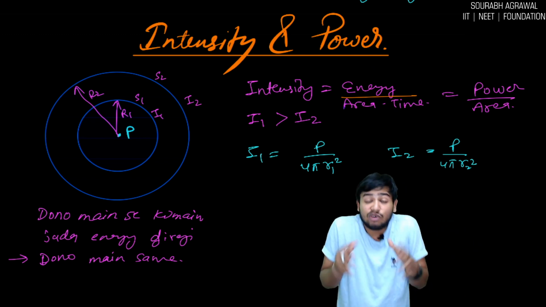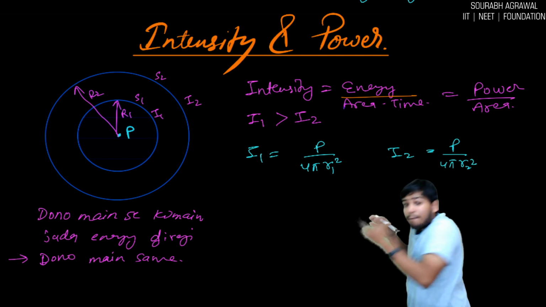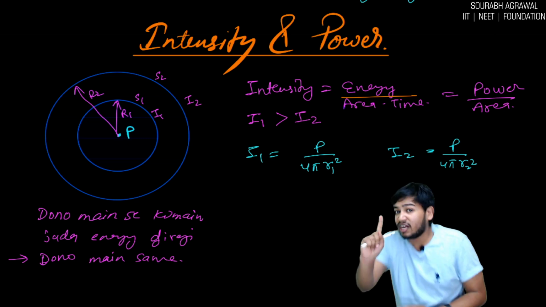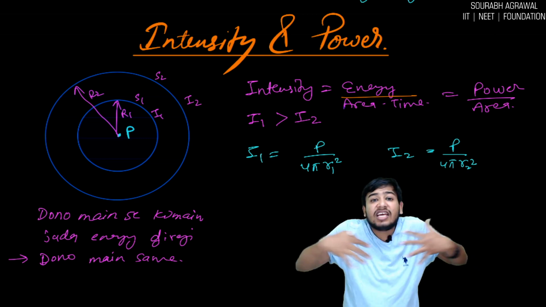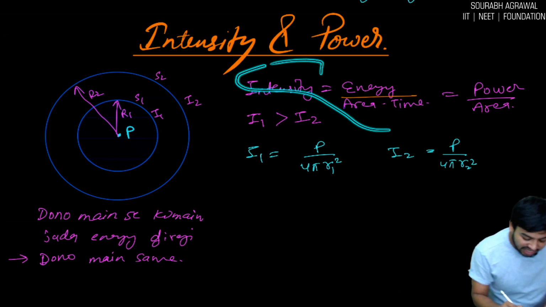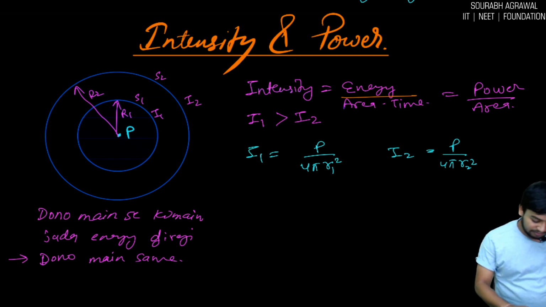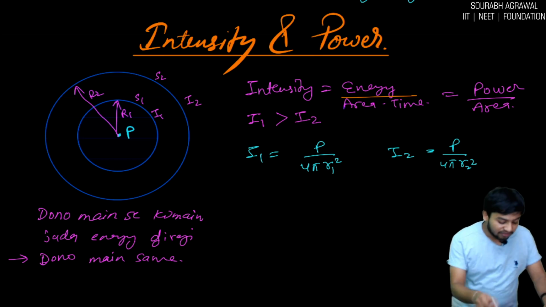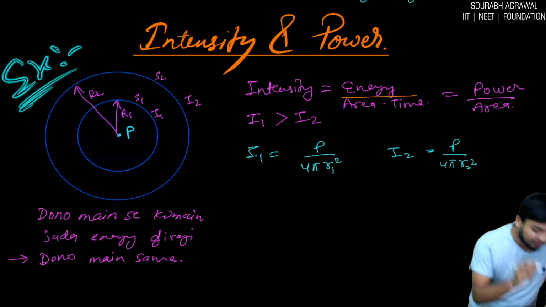What is intensity? You got the feel that per unit area per unit time, in 1 meter square in 1 second, how much energy you are getting. That is known as intensity. Is that clear? Okay, so here one example is there, one beautiful example.